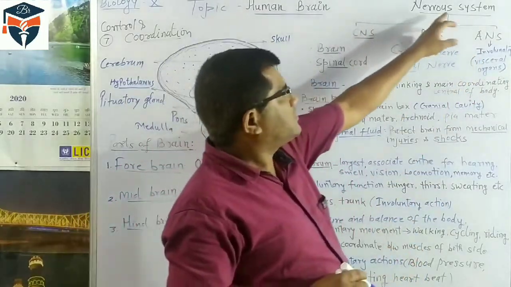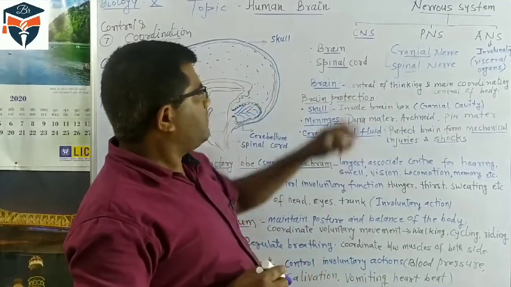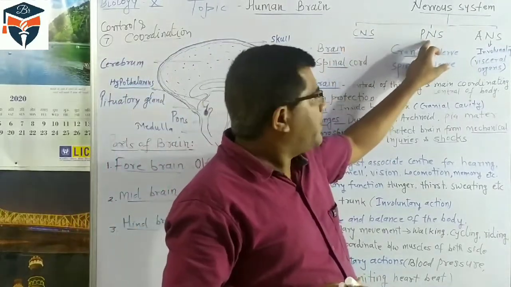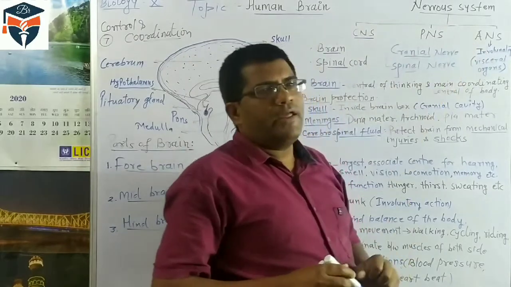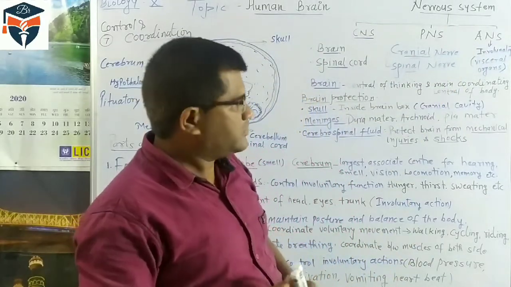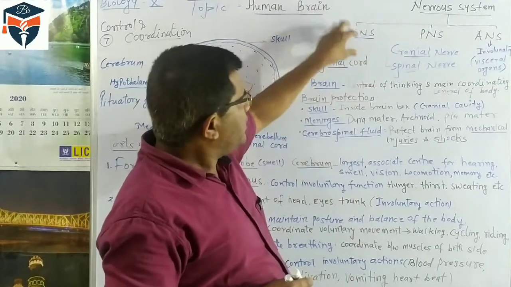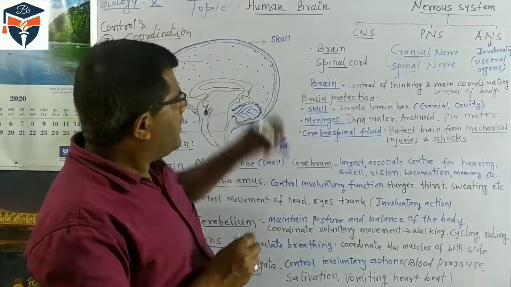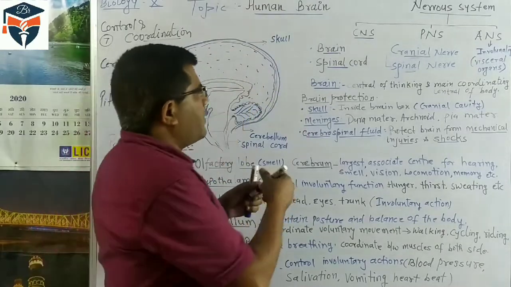So our nervous system has three major systems: CNS, central nervous system; PNS, peripheral nervous system; and ANS, autonomous nervous system. Now we are discussing the parts of the CNS, brain and spinal cord.